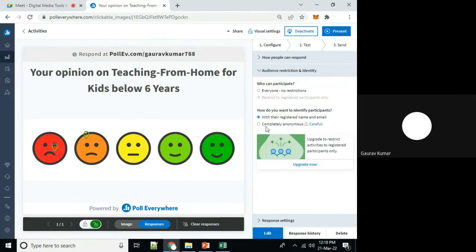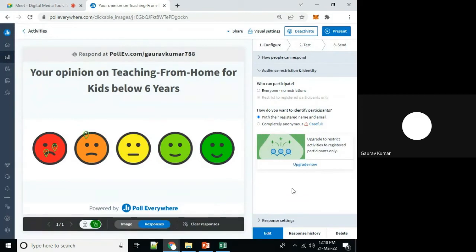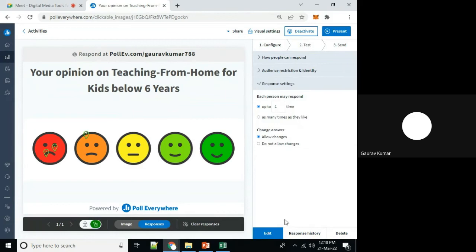And if I want to make it completely anonymous, we can do it so that names of participants are not reflected, and they can respond as many times as they like. So you can see that different markers are available. Three markers in favor, neutral.